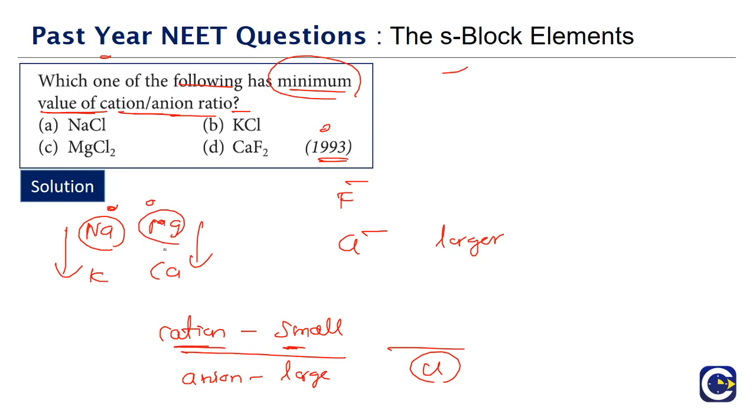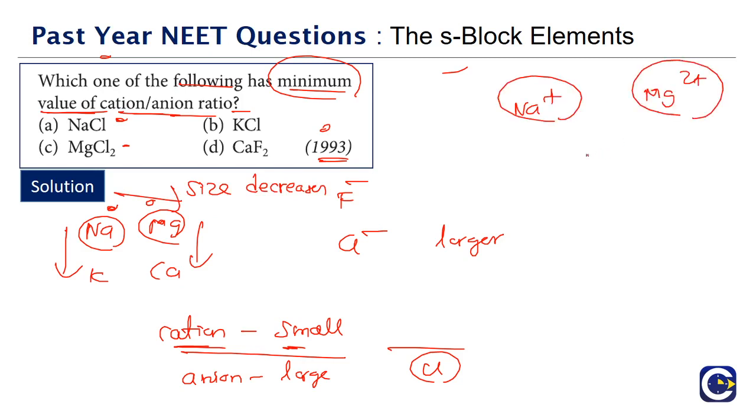Between these two, which will be the smaller? Sodium has a chlorine compound given in option A, and magnesium also has a chlorine compound, that is option C. Between sodium and magnesium, as you go from left to right in any period, size will be what? Size decreases. Size of the cation also will be decreasing.